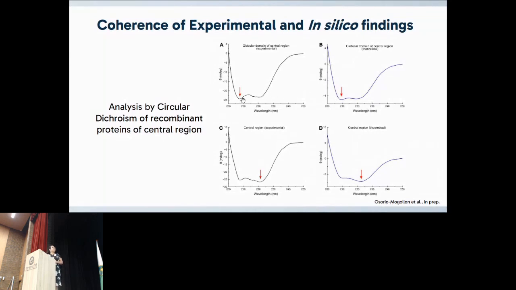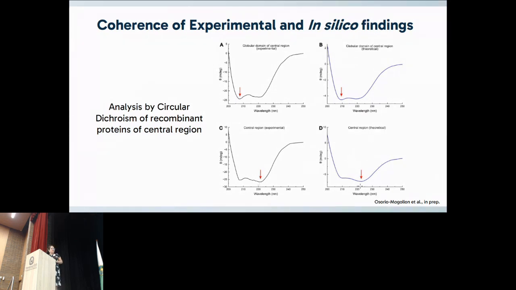This minimal value is approximately 208 nanometers for the globular domain, and in the case of the central region, experimental and in silico analysis present the same minimal value of 220 nanometers.